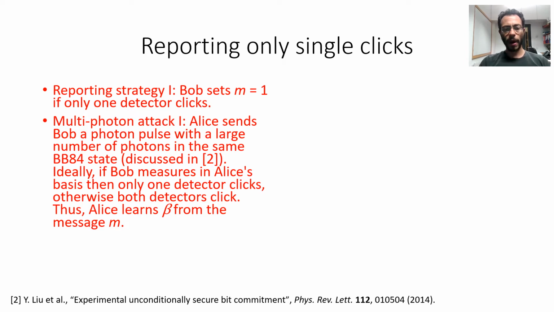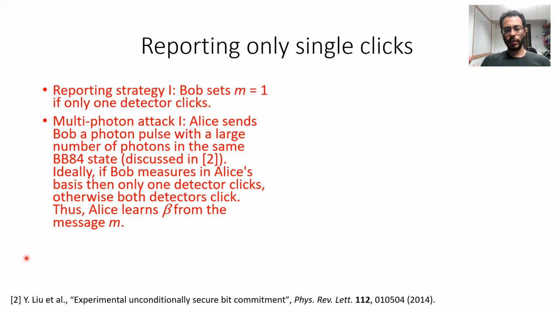Alice sends Bob a pulse with a large number of photons in the same BB84 state, as discussed in this paper. Ideally, if Bob measures in Alice's basis, and if we have the ideal setting in which Alice's and Bob's bases are perfectly aligned and there are no errors, then all photons sent by Alice will arrive at the same detector, and therefore only one detector will click.